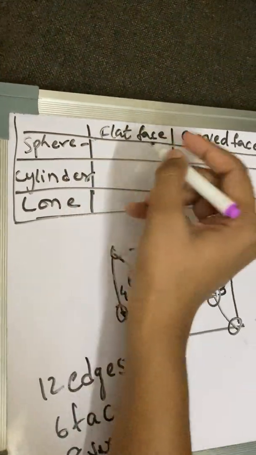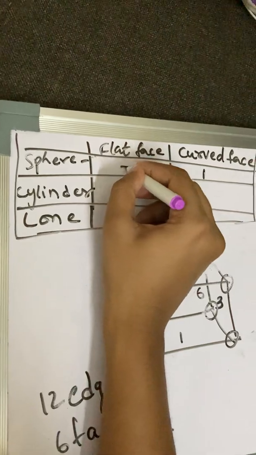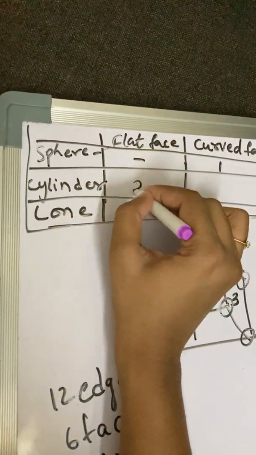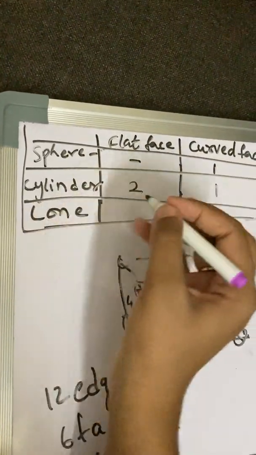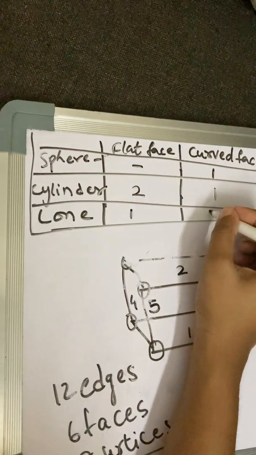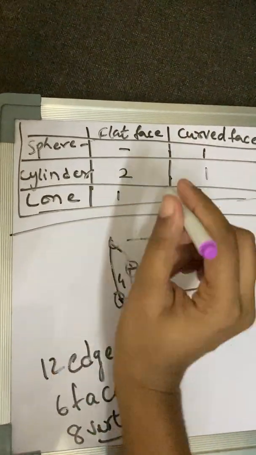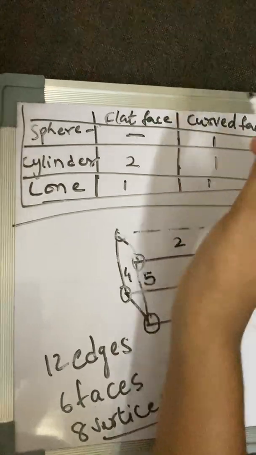Now sphere has 1 curved face and 0 flat faces, and cylinder has 2 flat faces and 1 curved face. The next, cone has 1 flat face and 1 curved face. Okay children, so write it here. Sphere has 0 flat and 1 curved face.